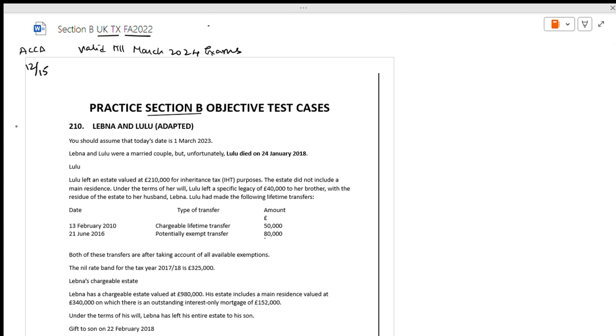Lebna and Lulu, there is one question. You should assume today's date is 1st March 2023. Lebna and Lulu are a married couple, but unfortunately Lulu died. She is the wife of Lebna, that's very important. Spouse. You can put it like that.